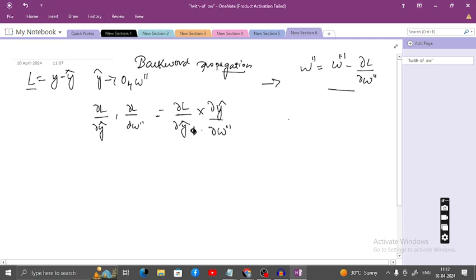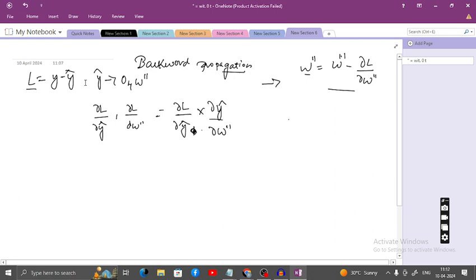When I differentiate the loss with respect to the weight and deduct that from the older weight, for example 0.9, I differentiate the loss with respect to that 0.9, you get some value, and then you update this W. That is the first stage.